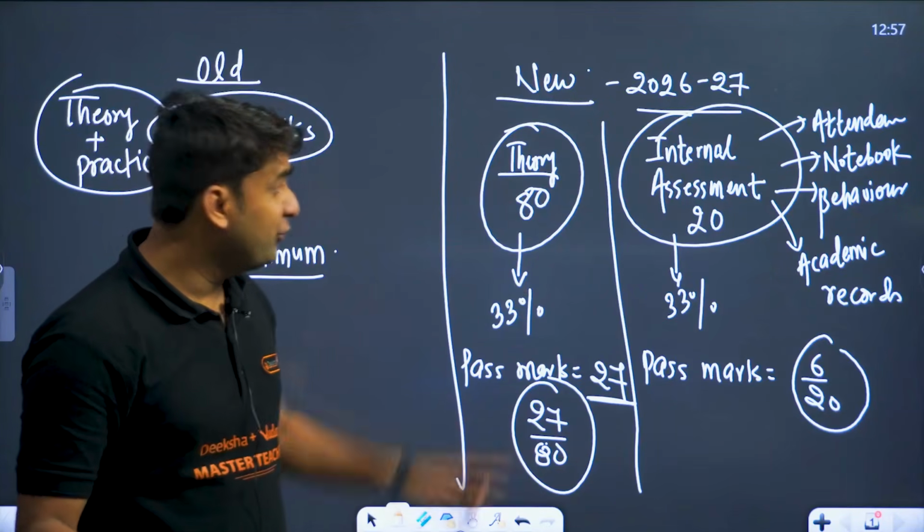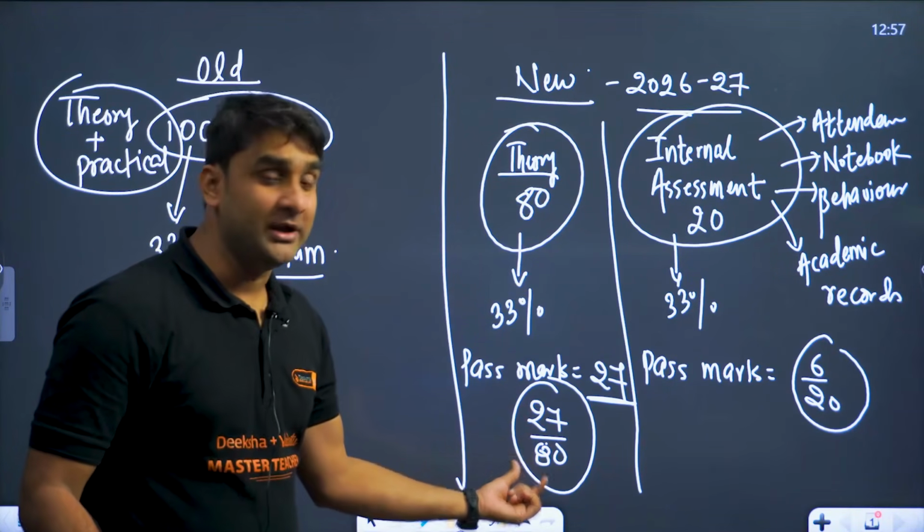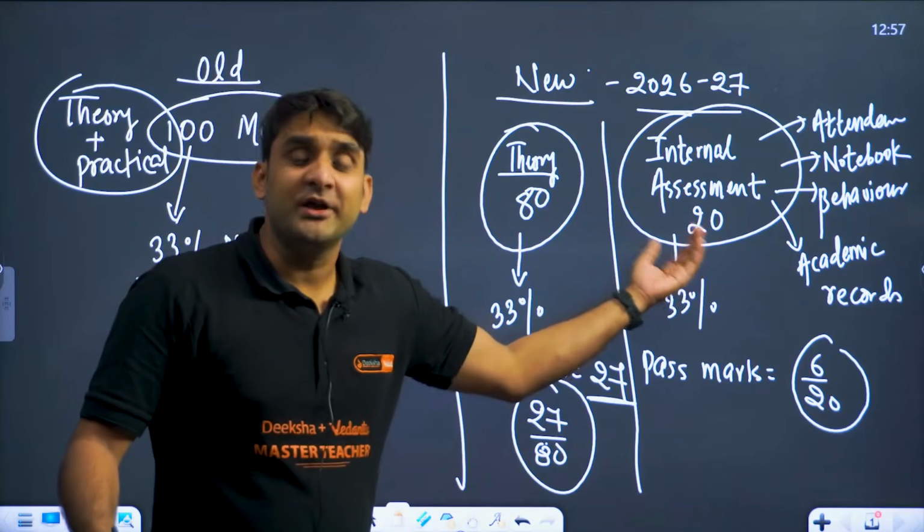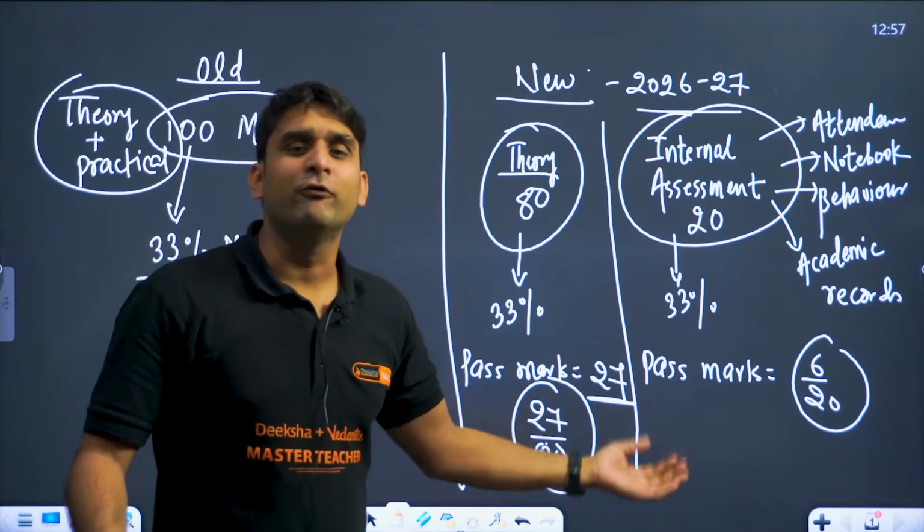If you are getting passing marks in theory, but unfortunately you could not get passing marks in internal assessment, you might be getting 4, 3 or 2 marks.